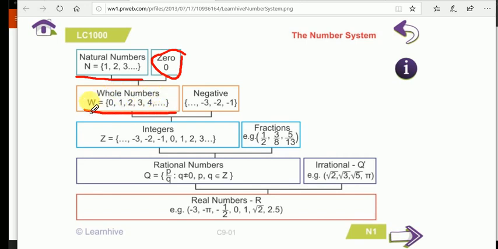Now, all the whole numbers are positive, they start from 0 and they are all positive numbers. When we add negative numbers to whole numbers, they become integers. About integers, we will study in this chapter. When we add fractions to integers, they become rational numbers. Rational numbers are in p by q form, where q is never equal to 0.